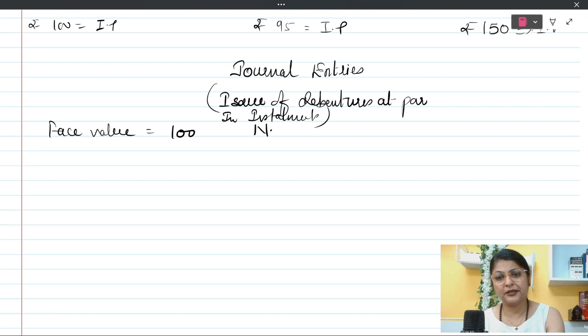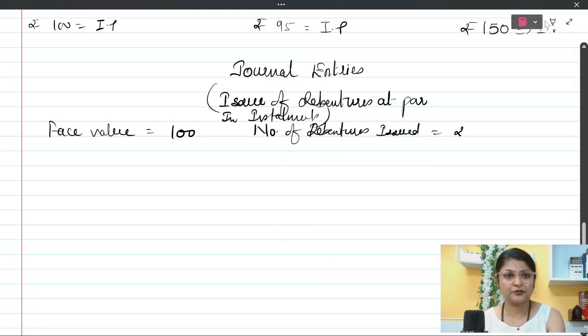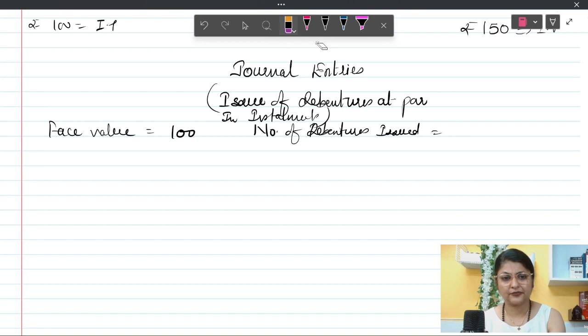Number of debentures issued are, let's say, 1000.